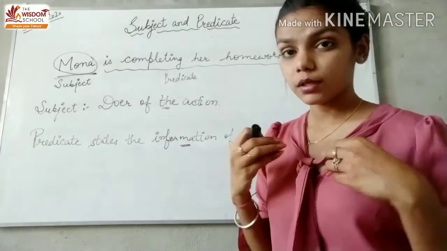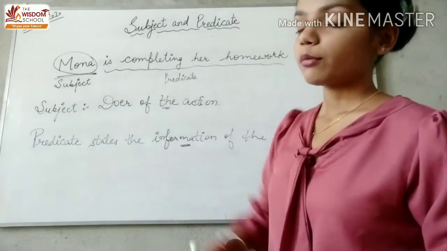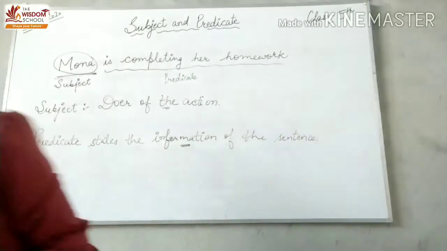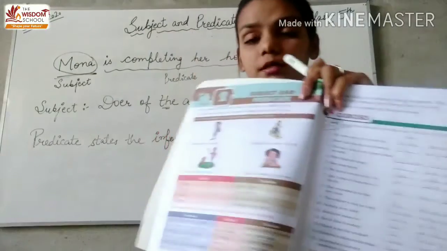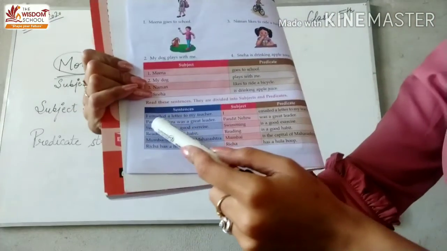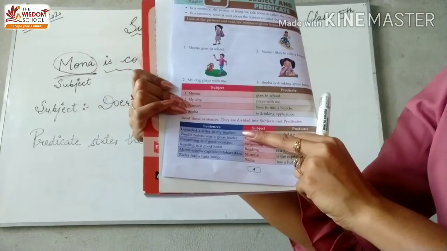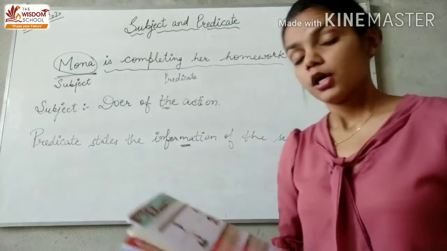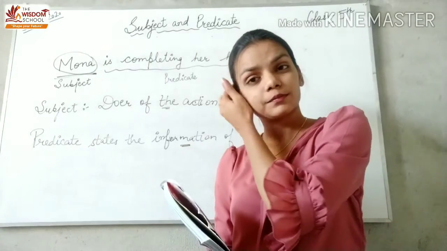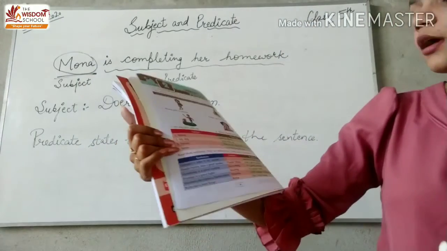So if I give you some examples, will you be able to differentiate between subject and predicate? Okay, so here are some examples in front of you. See, I emailed a letter to my teacher. मैंने एक लेटर मेल किया अपने टीचर को. So what is the subject over here? Tell me fast, what is the subject? Yes, I is the subject and the rest, emailed a letter to my teacher, is predicate.